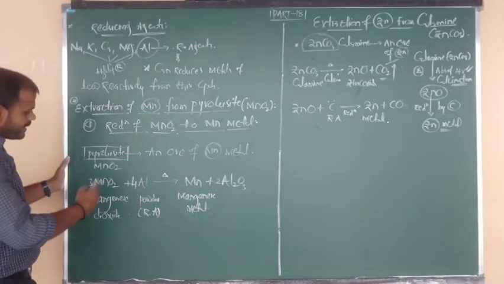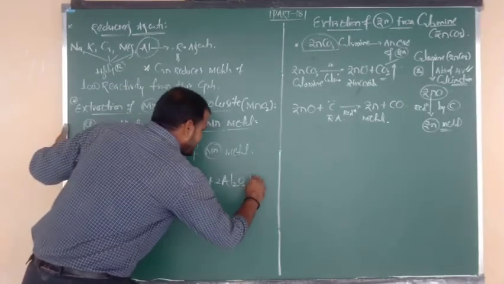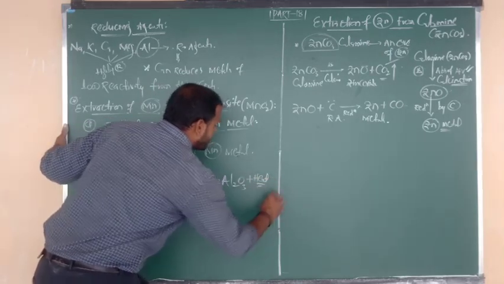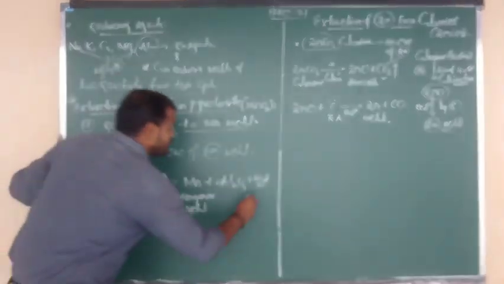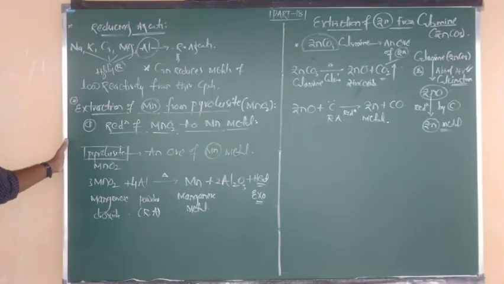Yes, and here aluminium gets oxidized into what, beta? Aluminium oxide. Yes, here in this reaction a certain amount of heat energy is released, a large amount of heat energy is released. So we can say this reaction is called an exothermic reaction. Which reaction, beta? Exothermic reaction.